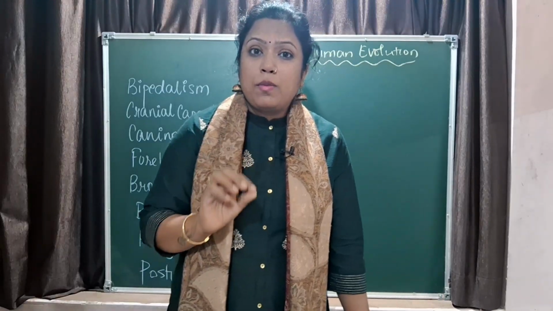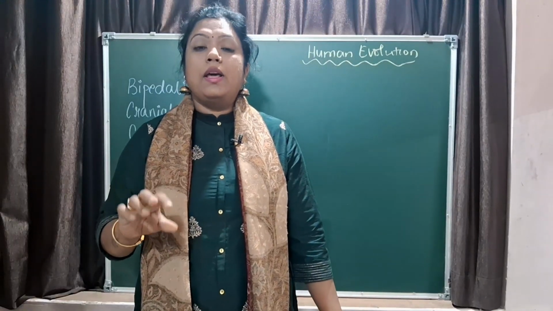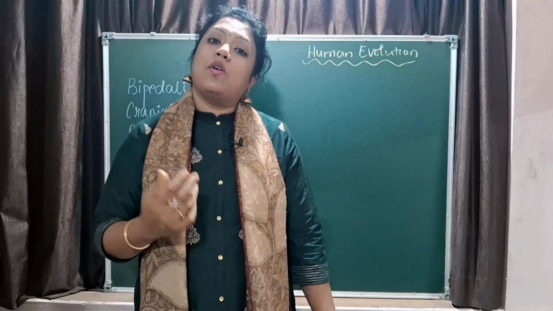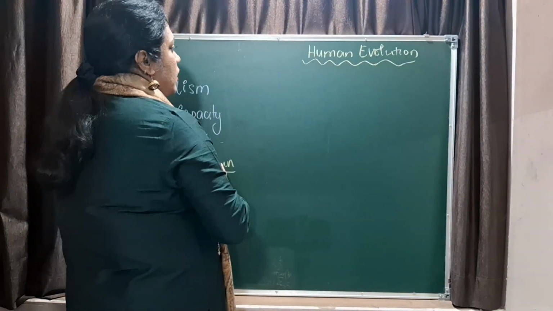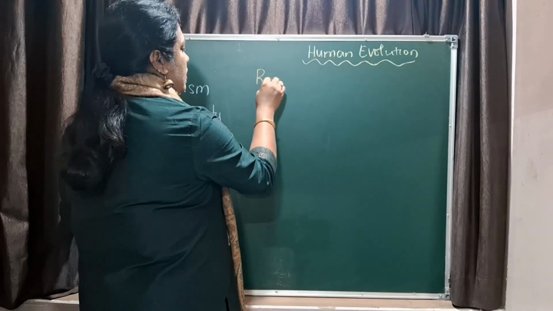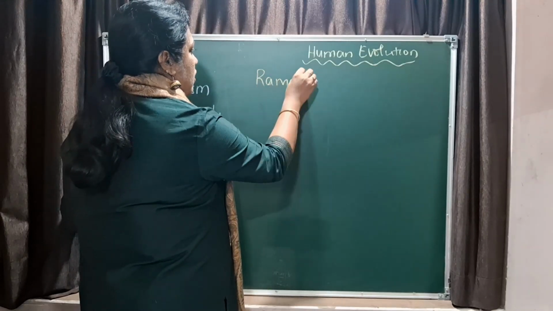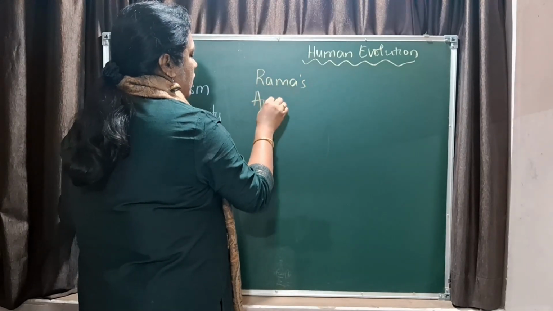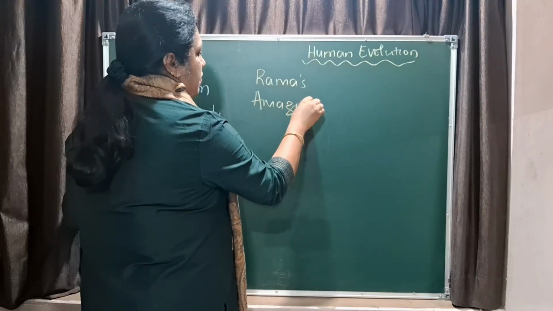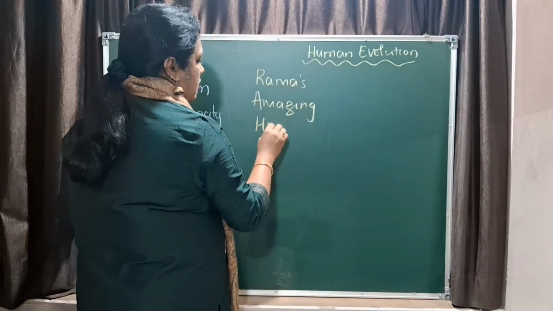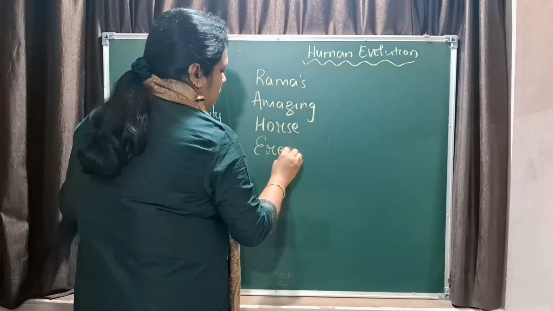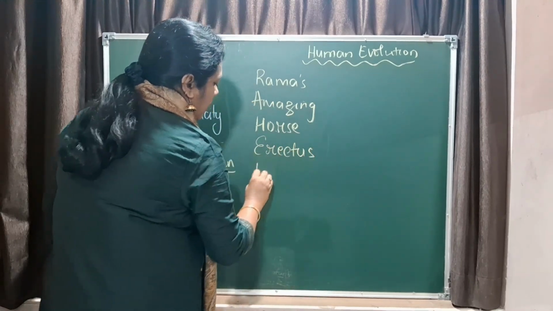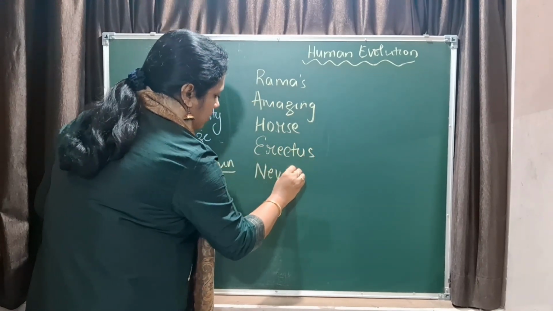Now the biggest problem with the human evolution chapter is how will you remember them in order. So always there is a mnemonic. What is the mnemonic? Rama's amazing horse, erectus never comes second.